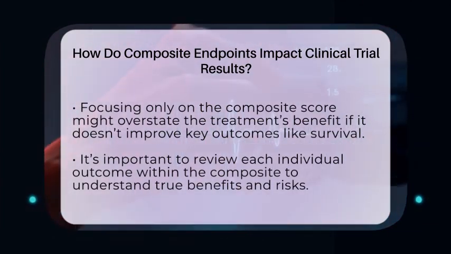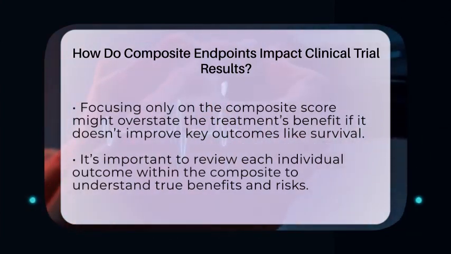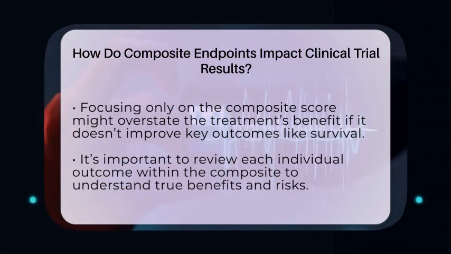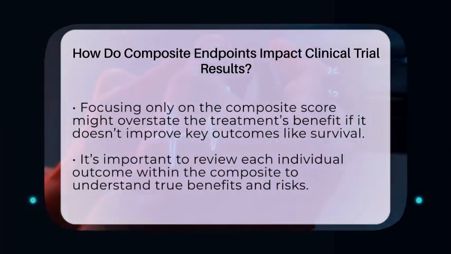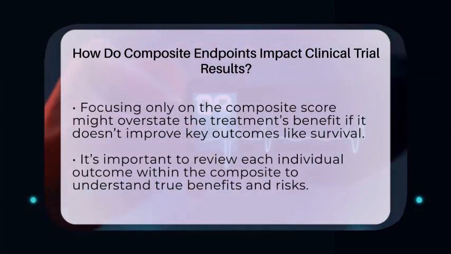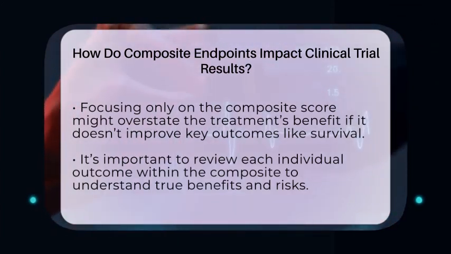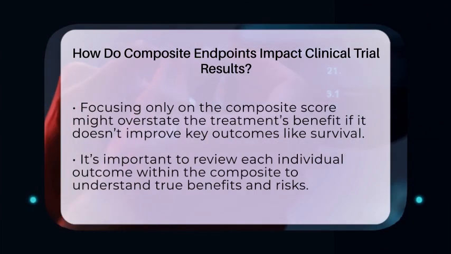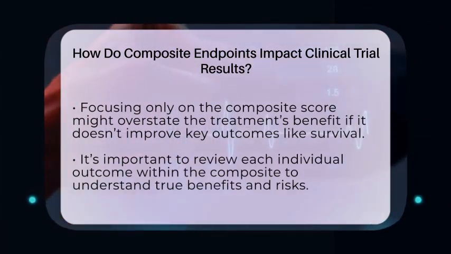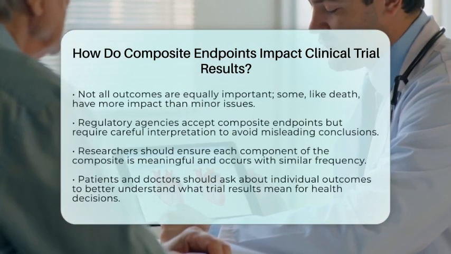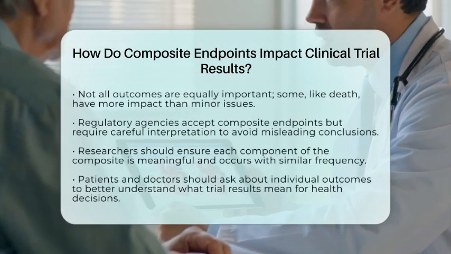That's why it's important to look at each part of the composite separately. Patients and doctors should see how the treatment performed on each individual outcome. This helps clarify what benefits or risks the treatment offers. Not all outcomes in a composite are equally important to patients. Some, like death or severe stroke, are more impactful than less serious events like hospitalization for minor issues. Knowing which outcomes are included and how often they happen helps patients make informed choices.